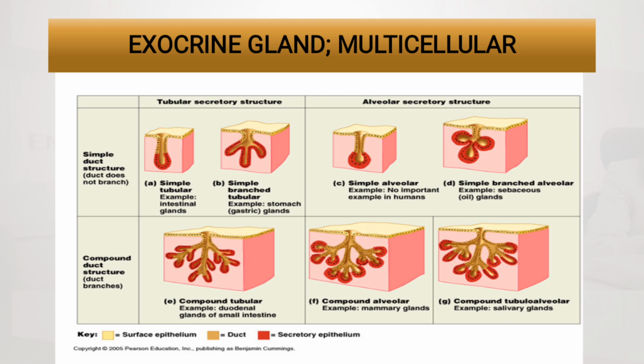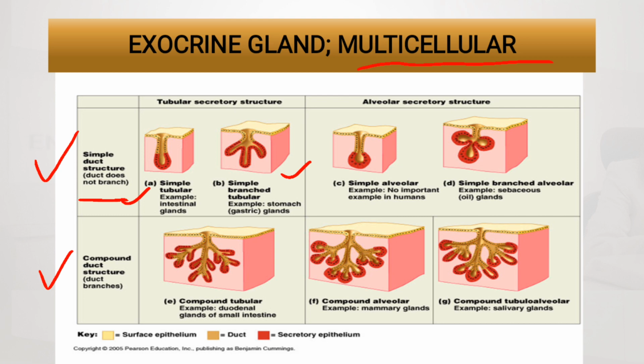The other structural classification is multicellular, which we can classify as either simple duct structures or compound duct structures. Simple means the duct does not branch out. We can have simple tubular, for example the intestinal glands. Then you can also have a simple branched tubular, for example the stomach or gastric glands.